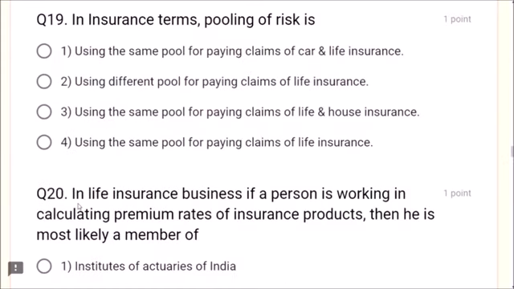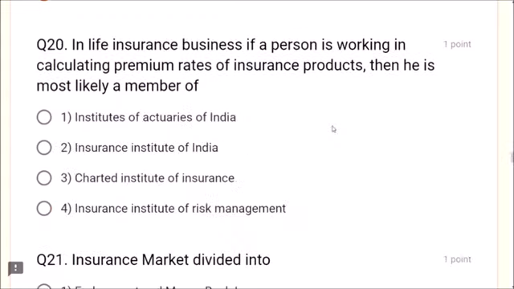Next, question number 19. In insurance terms, pooling of risk is using the same pool for paying claims of life insurance. Other answers are for paying claims of car and life insurance, no. Claims of life and house insurance, no. Different pool for paying claims of life insurance, no. Using the same pool for paying claims of life insurance is known as pooling of risk. Next question. Question number 20.